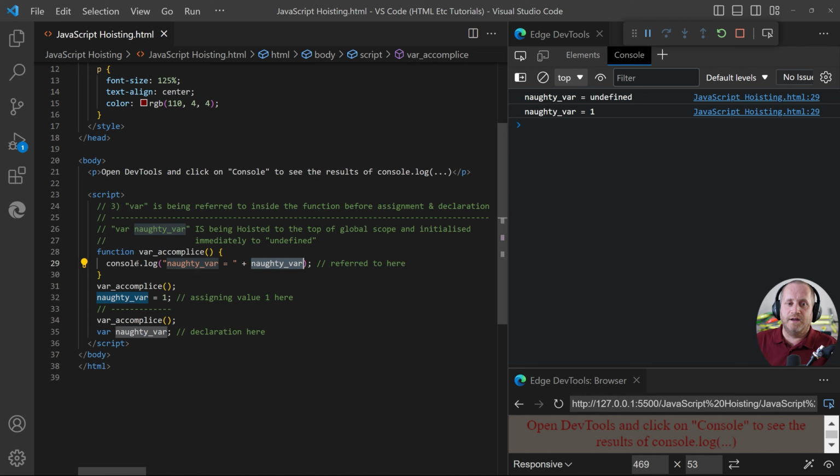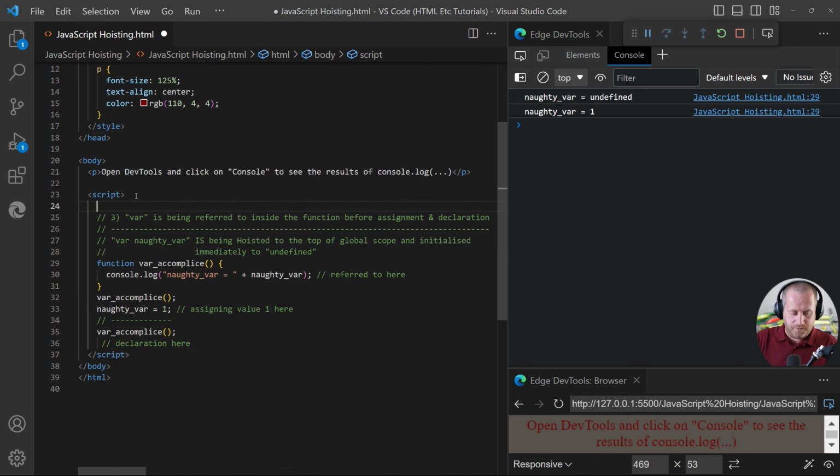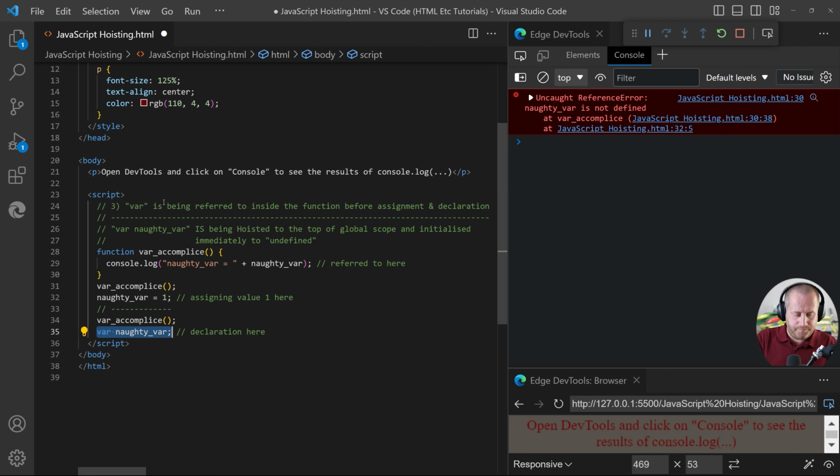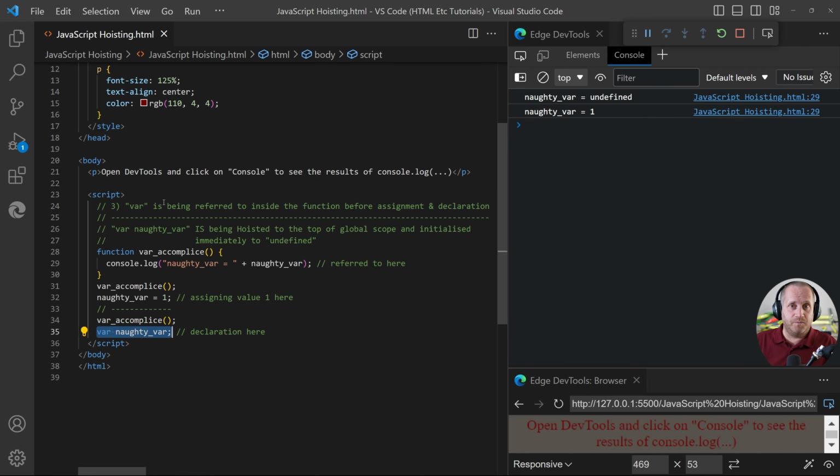We can see that when we call the function on this line, we've got a value of undefined, and that is what you would expect to see if var naughty var, I'll just move that up to the top, was moved to the top of the script, and we click save, we get no change. If we now comment this line and click save, naturally we get an error. I'll just undo that. That brings us to the next example, example 4.